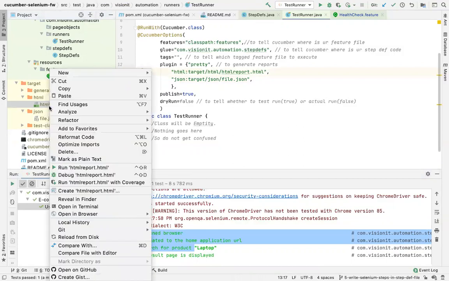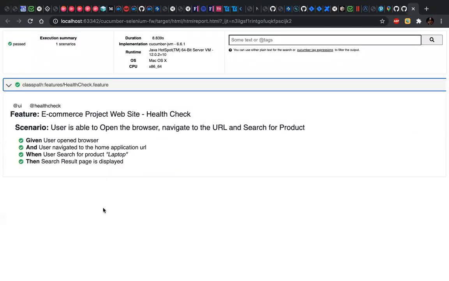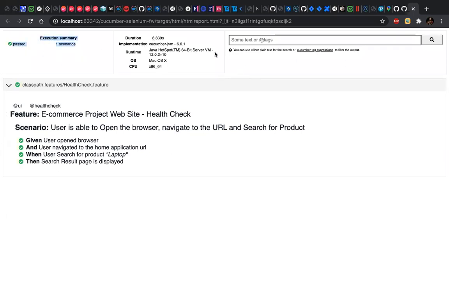So if I just open this, let me first open this in the browser, maybe Chrome. So see, this is how the Cucumber default report looks. Previously, it looked different, but this time we are using the latest Cucumber version, and they have revamped the reporting a little bit. So it's telling you some information about the summary and all those things.